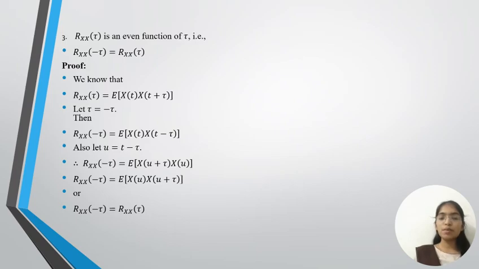Also, let u equal t minus tau. Rxx(minus tau) is equal to expectation of X(u plus tau) into X(u). Rxx(minus tau) is equal to expectation of X(u) into X(u plus tau), or Rxx(minus tau) is equal to Rxx(tau).